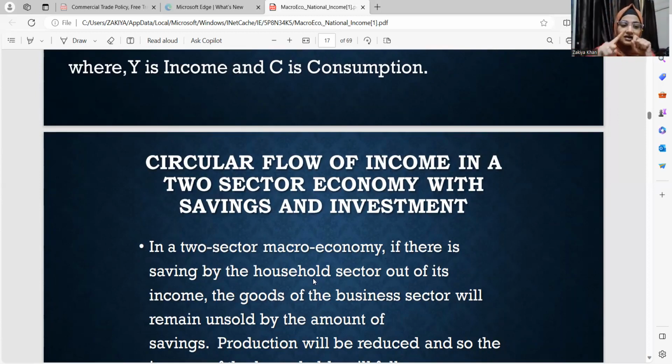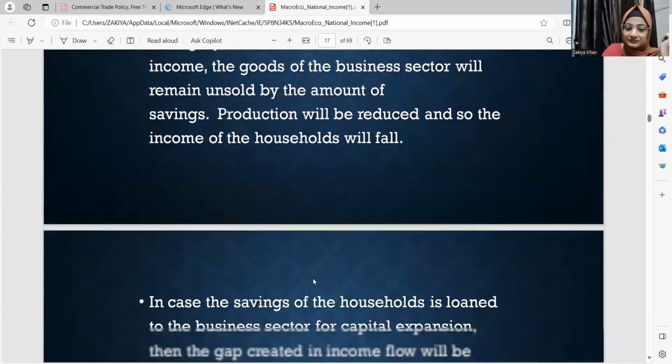Initially we studied Y is equal to C, where the whole of the income is consumed. But if you're not consuming, you are going to save it. So saving acts as a leakage from the circular flow, which is mobilized by the financial sector in the form of investment. So investment becomes an injection in the economy.